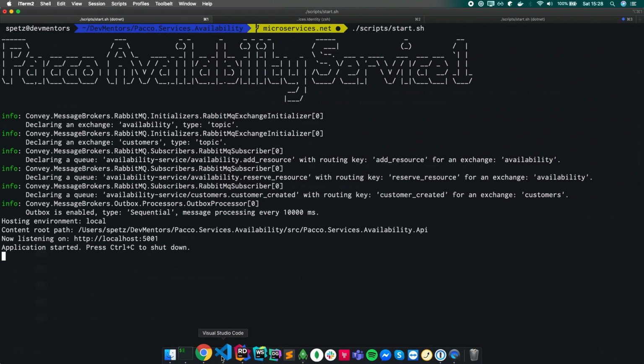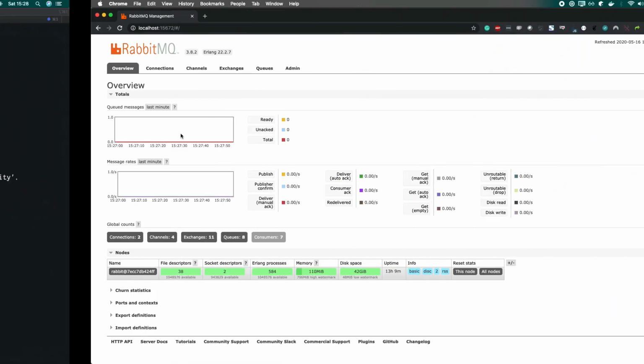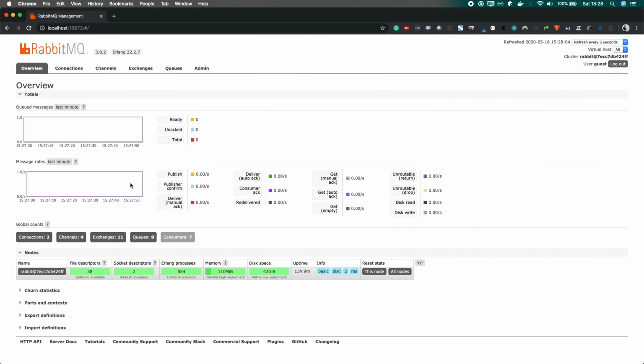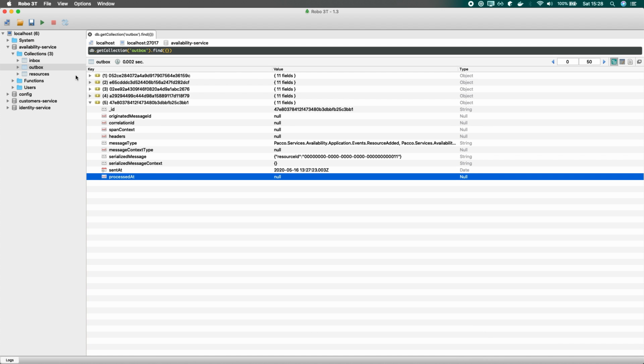So right now we should see the peak. We should see that there will be a message delivered soon to our RabbitMQ. Yeah. Okay. So this actually makes more sense in this scenario, and it gives us this resiliency, I would say, on the RabbitMQ level.